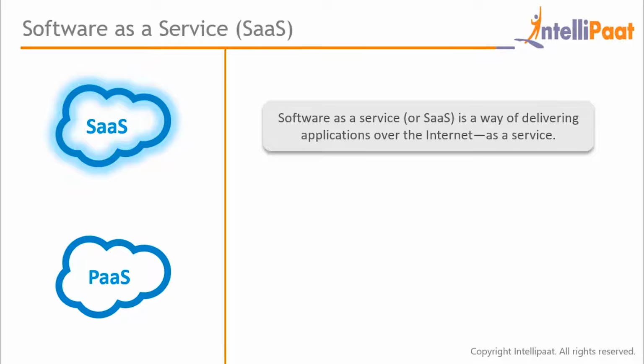Alright, so let's have a look at the software as a service platform in detail and get an in-depth knowledge of it. Software as a service or SaaS is a way of delivering applications over the internet as a service. Instead of installing and maintaining the software, you simply access it via the internet, freeing yourself from complex software and hardware management. So basically, in simpler terms, SaaS is a platform which is managed by the vendor. You just need to consume the services provided by the vendor to you. SaaS is used by the end users like you.